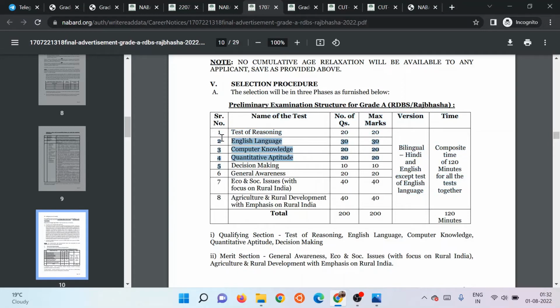But it is advisable to give maximum time to these three sections, since these three sections are what would get you through the prelims phase. Okay. So you can take mocks for meta analysis and to see how much time you should devote to a particular section.